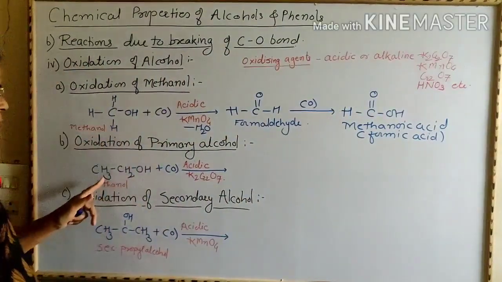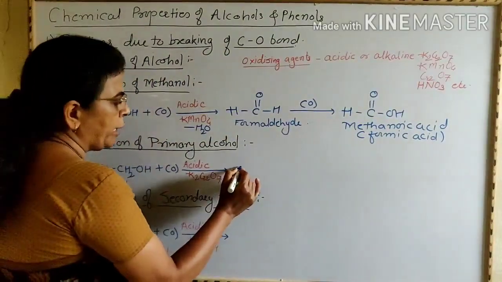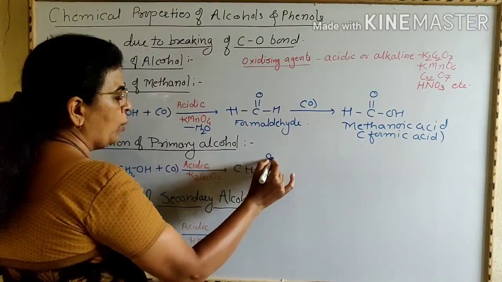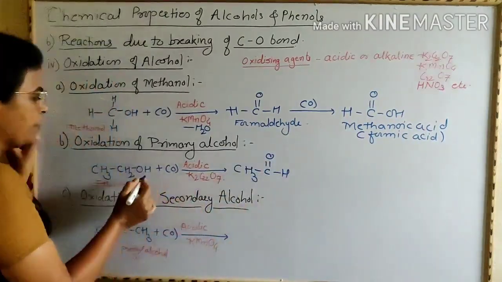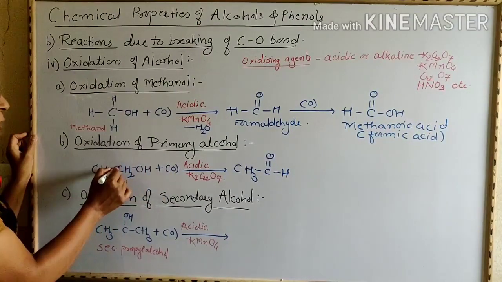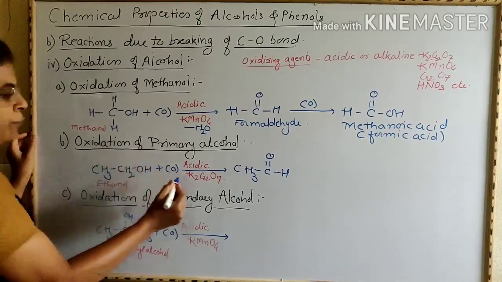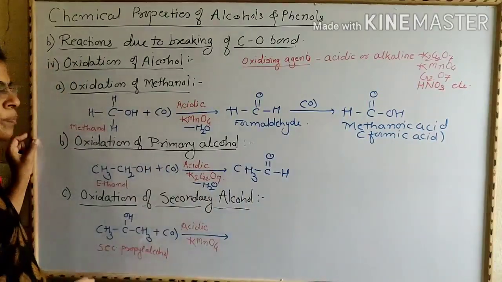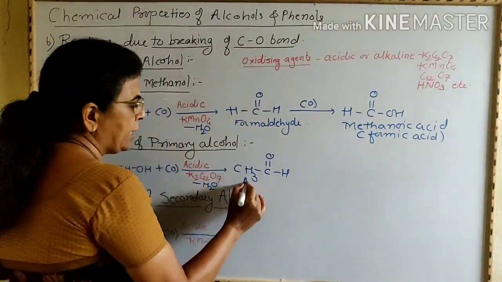Now here, when oxidation is carried out, you will get CH3CHO. That is, first addition of oxygen takes place in between the carbon-hydrogen bond and removal of H2O takes place to form ethanal, that is acetaldehyde.